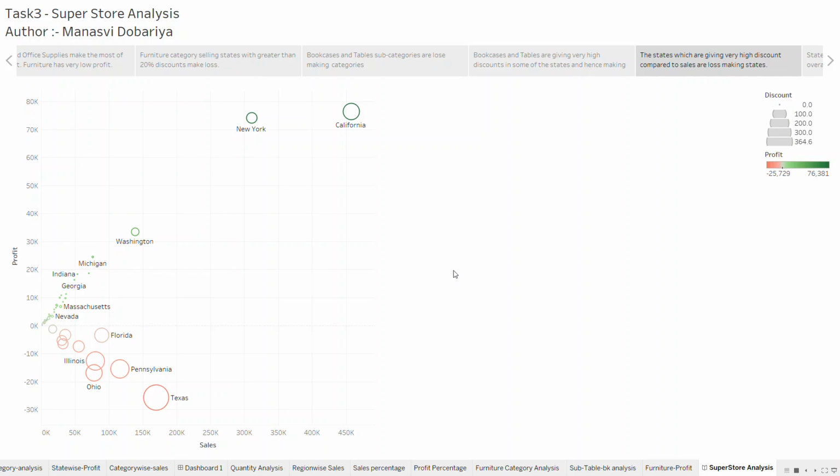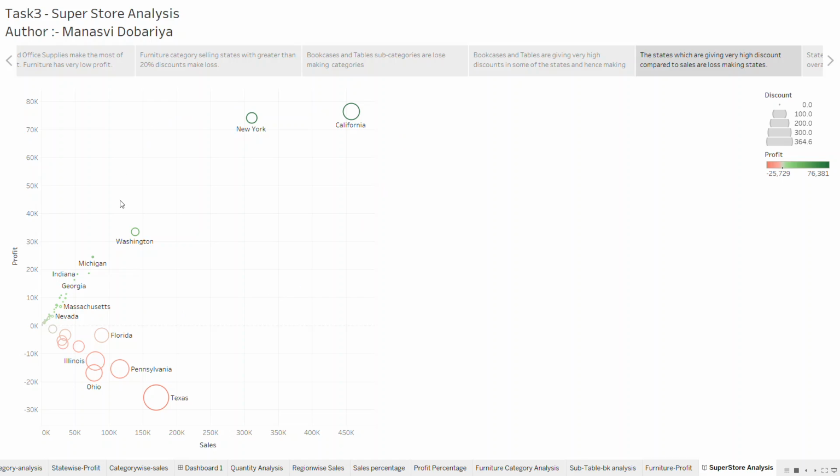Why are the states making losses? As here we have plotted the profit versus sales graph, the larger the bubbles are, the more discount the state is giving, and red color means they are making losses, and green color means they are making profits.